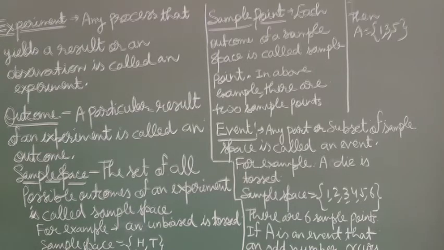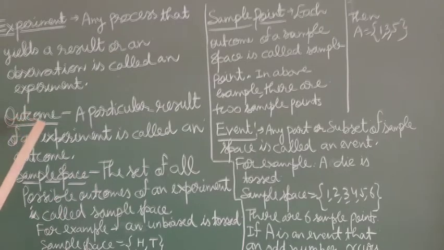Suppose a die is thrown. So what results do we obtain? 6 numbers, 1 or 2 or 3 or 4 or 5 or 6. So this is also considered an experiment.